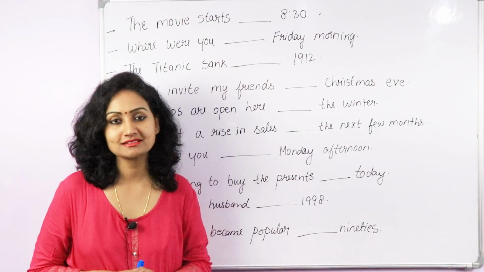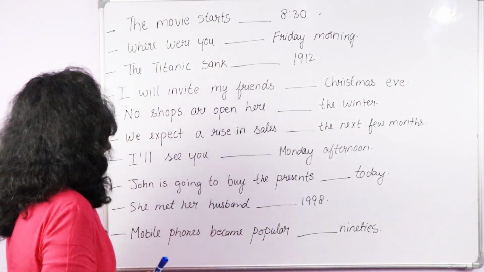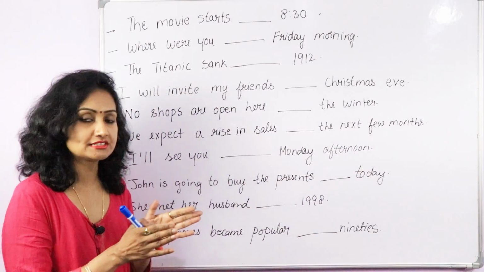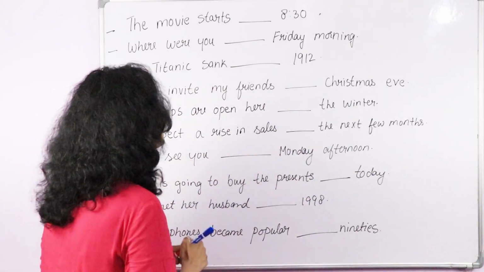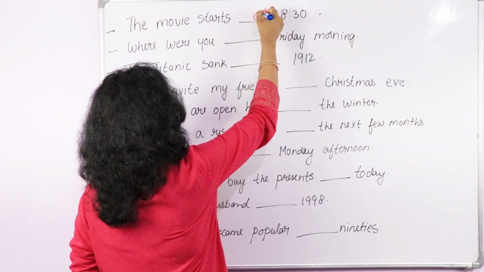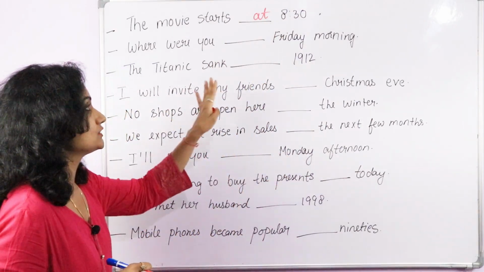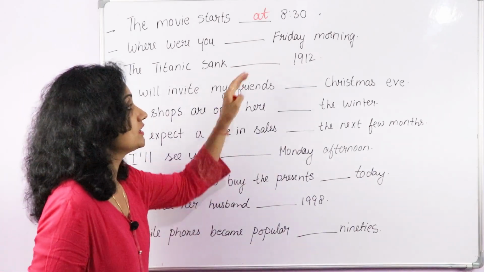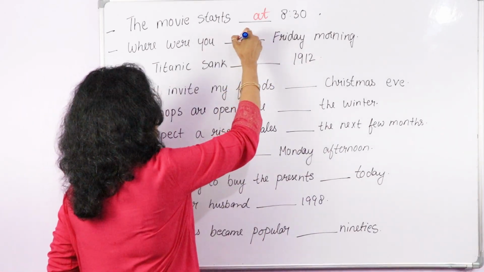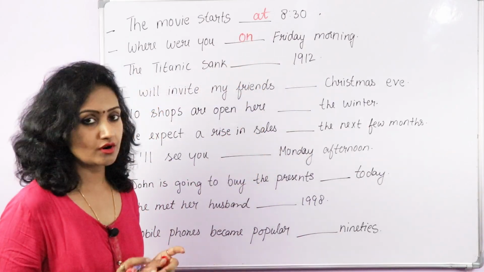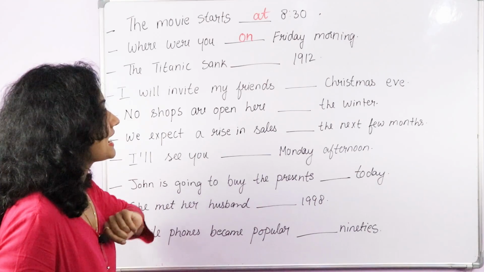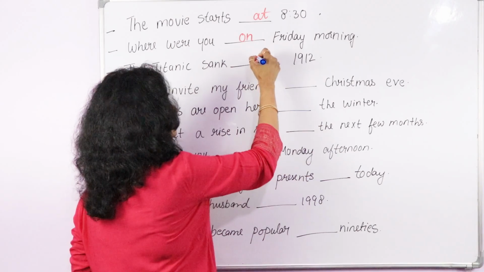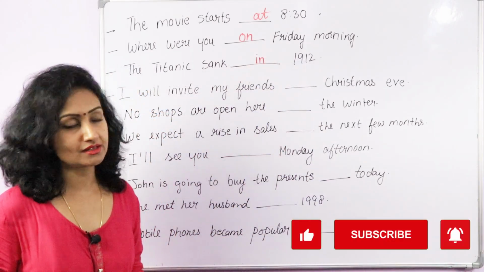So here we have the practice exercise. Let's do it. The movie starts dash 8:30. So here we have the time. So what do we use before time? At. So the movie starts at 8:30. Where were you dash Friday morning? So before the day we use on. On Friday morning. The Titanic sank dash 1912. Before year, we always use in: in 1912.